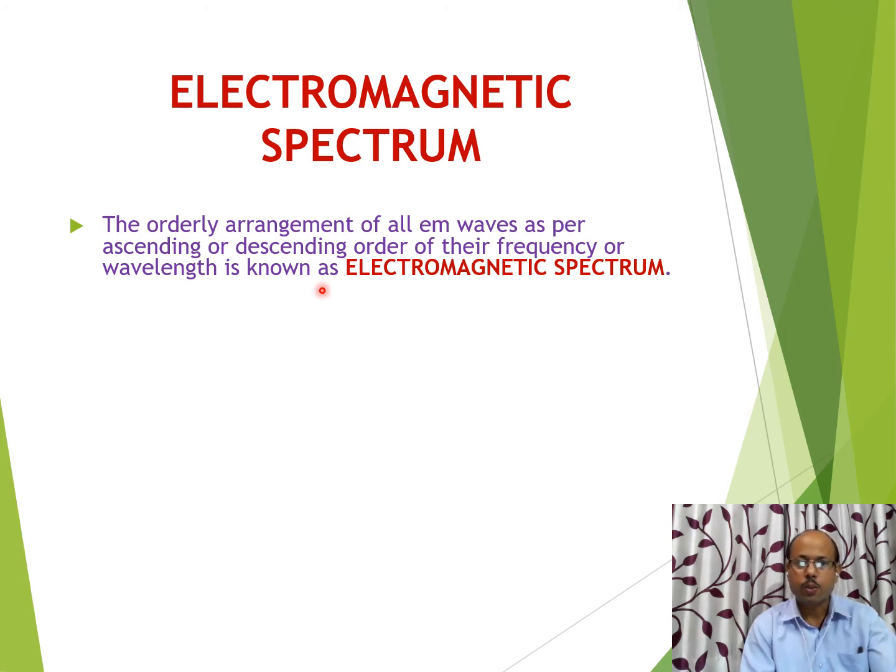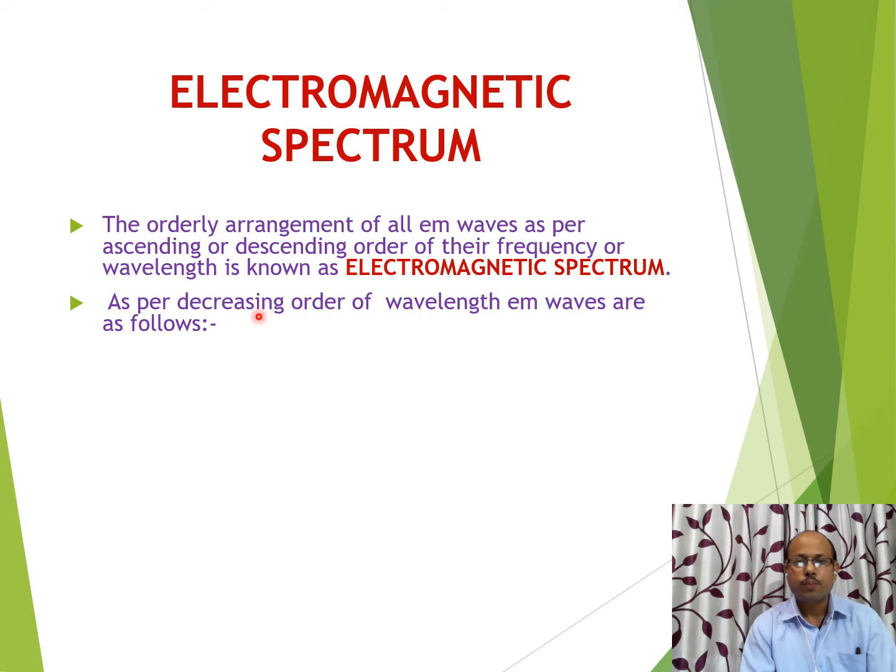So what are the electromagnetic waves in systematic order we are observing here? I am writing in decreasing order of wavelength. It means it will be increasing order of frequency.